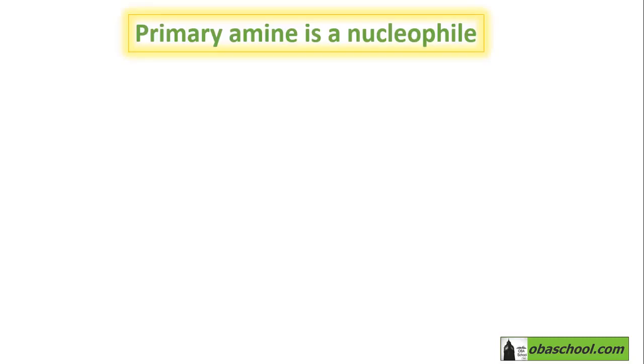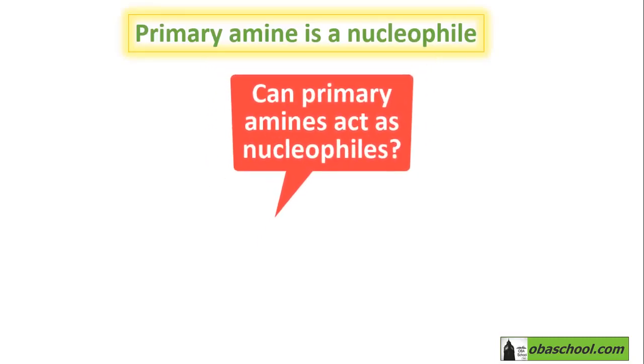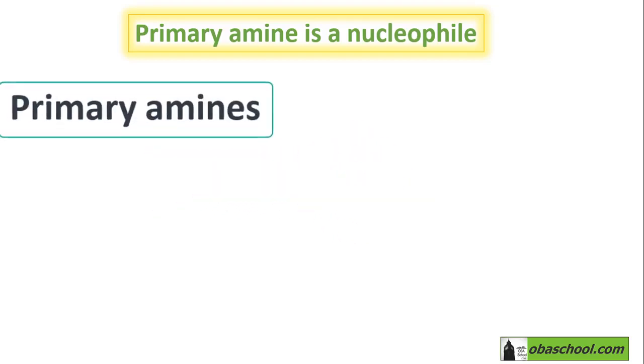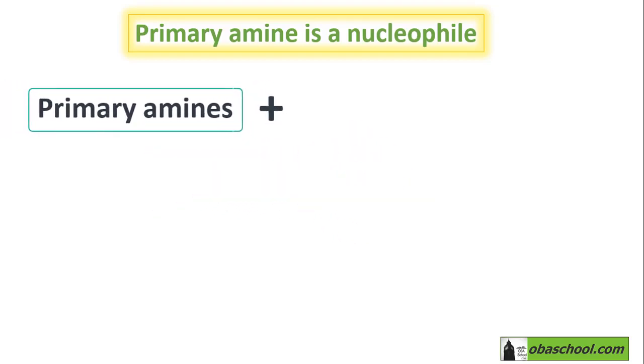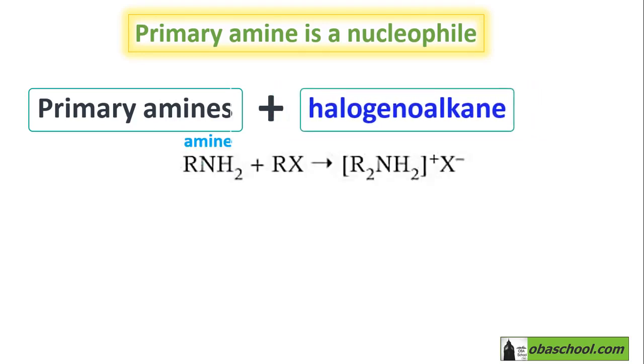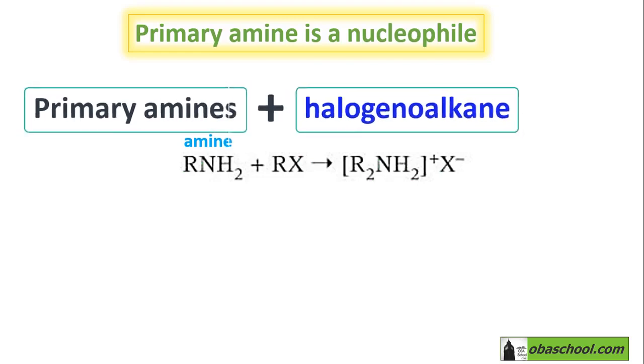Now, the question is, can primary amines act as nucleophiles? Yes, that's right. Primary amines that were produced in the previous video can react one more time with halogenoalkanes and produce another intermediate.